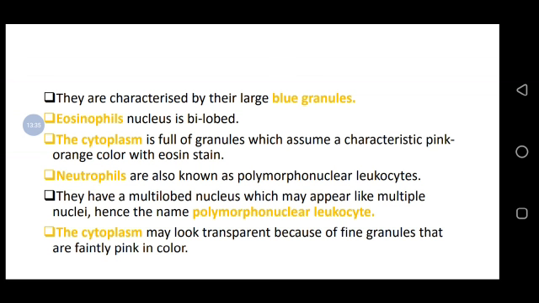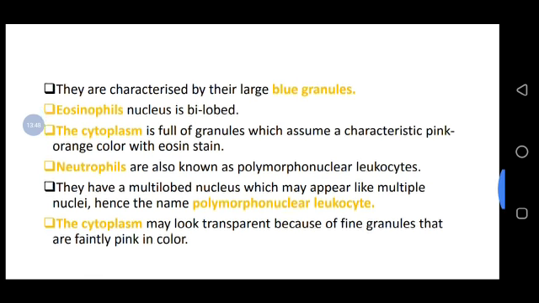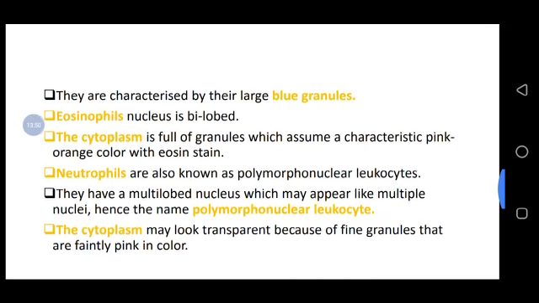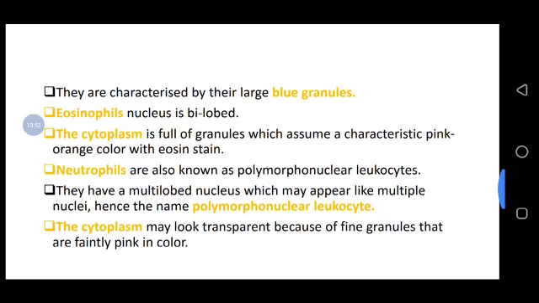So the eosinophil yenyewe ina lobu 2, but the neutrophil nuclei ina lobu 6, na basophil nuclei yake ina lobu 2 au 3, lakini eosinophil yenyewe ina lobu 2 tu, bilobed. So the cytoplasm is full of granules which assume a characteristic pink-orange color with the eosin staining.